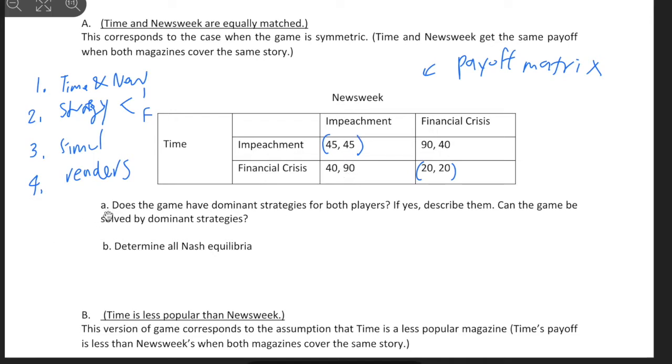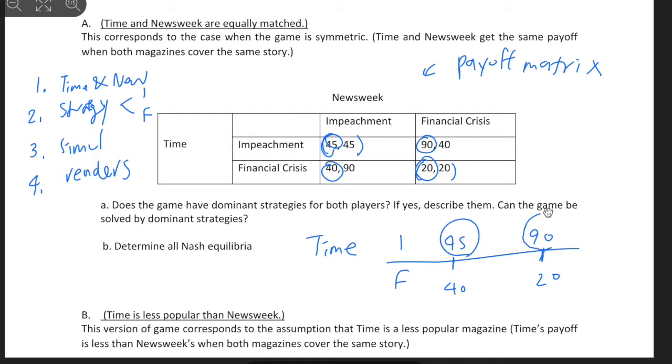So let's solve. Does the game have a dominant strategy for both players? If yes, describe them. Can the game be solved by dominant strategy? So let's start with Time, right? So what we have as options is impeachment or financial crisis. We're gonna look at Time's payoffs only. So we have 45, 40, 90, 20. So what we're doing is comparing the values up and down and see which one is bigger. So we see 45 is bigger and 90 is bigger. So what does that mean? Time has a dominant strategy of publishing impeachment, right?